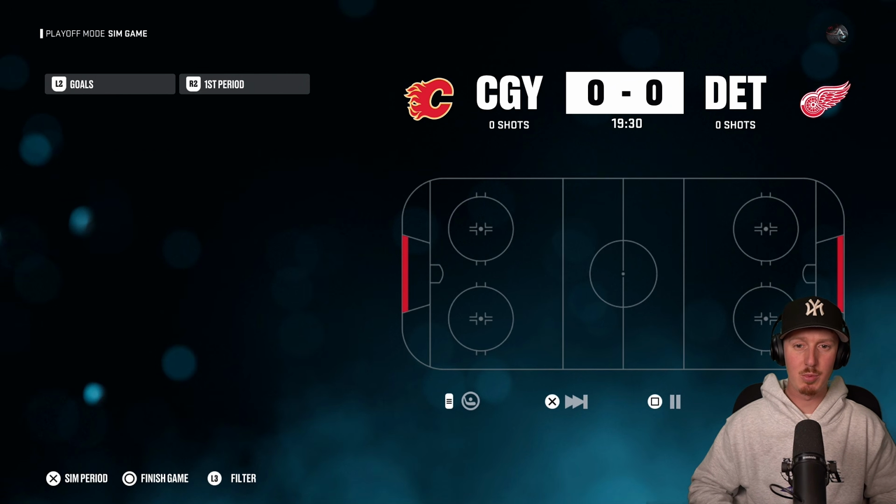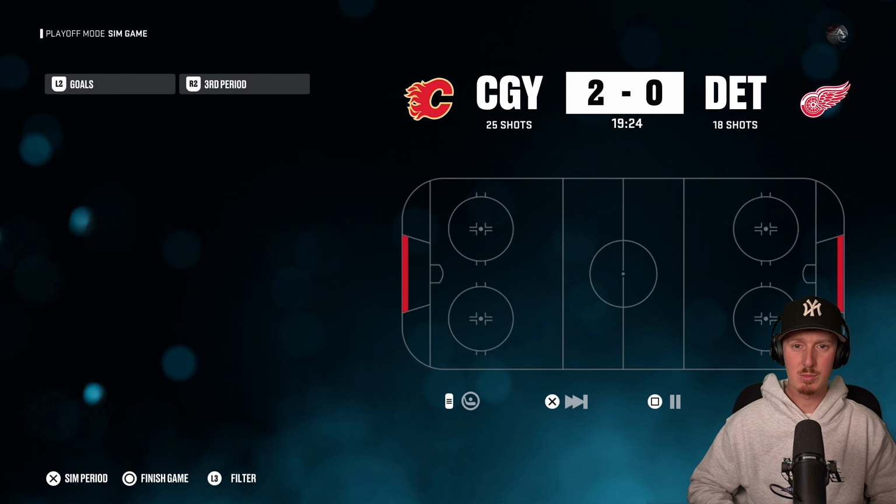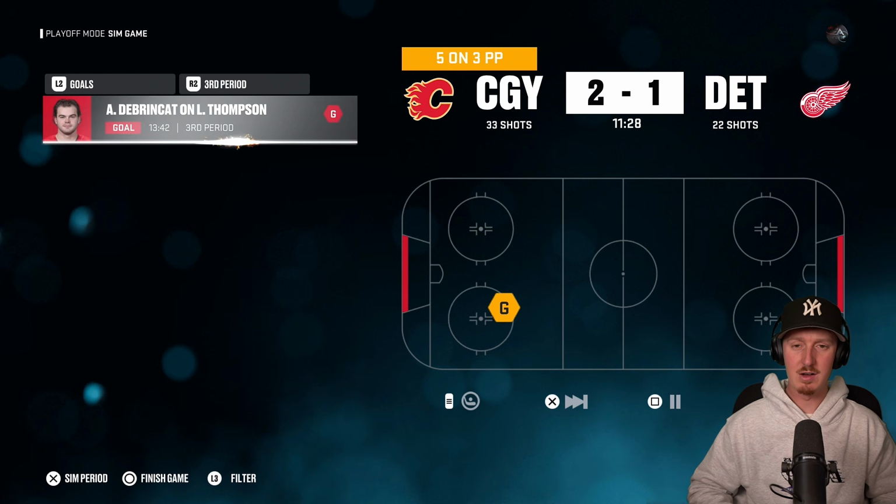Also, the one thing I am going to point out, technically game number 1 was on the road. So I'm curious to see if Connor Hellebuyck has a historic performance now that he's playing at home. Jacob Middleton's going to be picking up the first goal of the game. Jake Neighbors is picking up the second. Connor Hellebuyck's just falling apart right here. So Alex DeBrincat's going to be saving the Red Wings as he's picking up a big time goal.